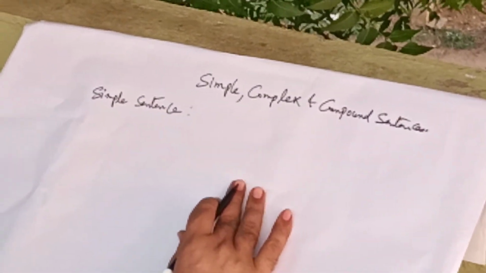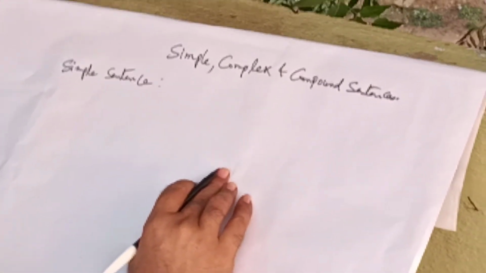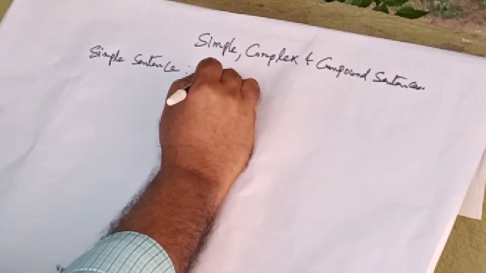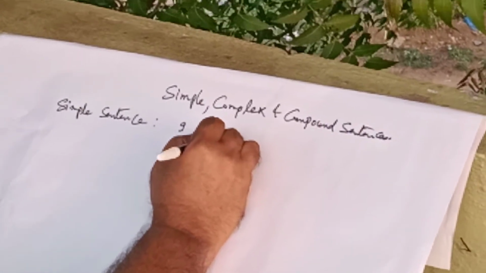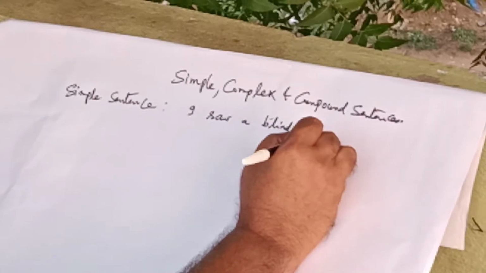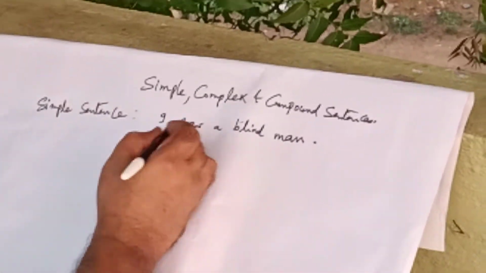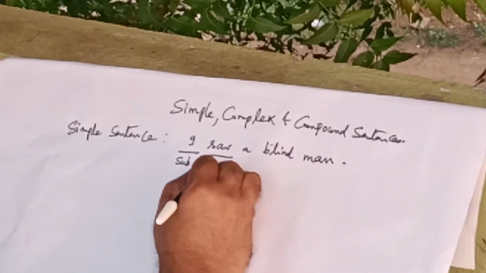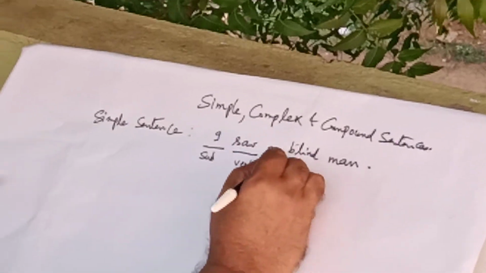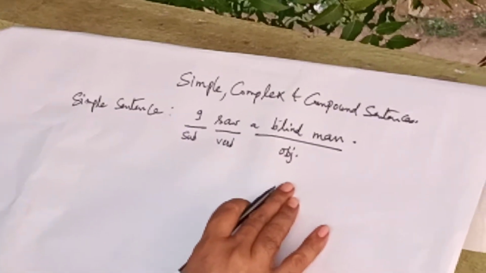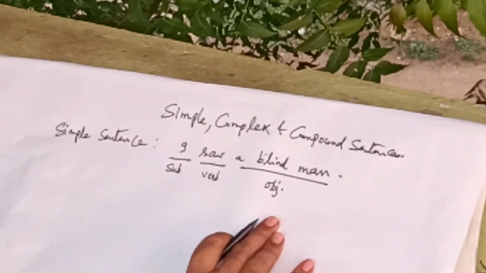A simple sentence is a sentence which has one subject and one verb. For example, I saw a blind man. In this sentence, we have only one subject, that is I, and we have only one verb, saw. Of course, there is also an object, but that is a different matter. So, a simple sentence is a sentence which has only one subject and one verb.